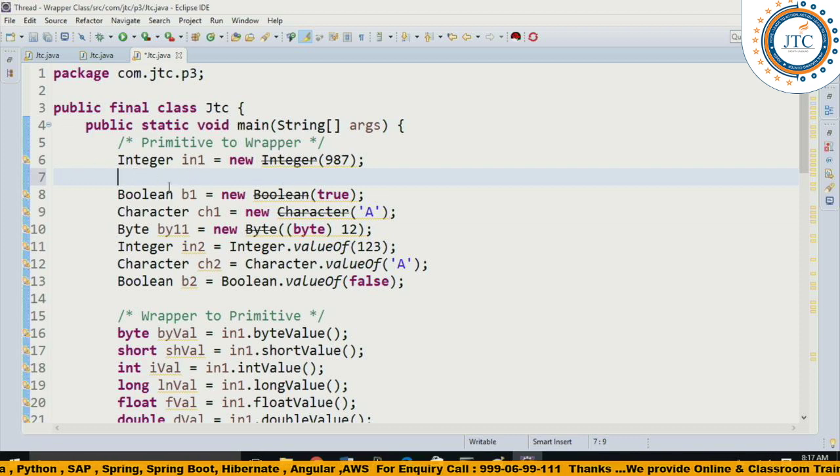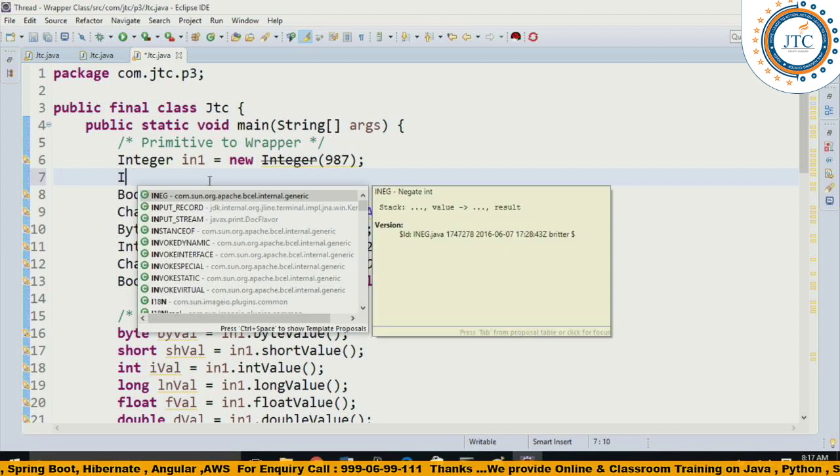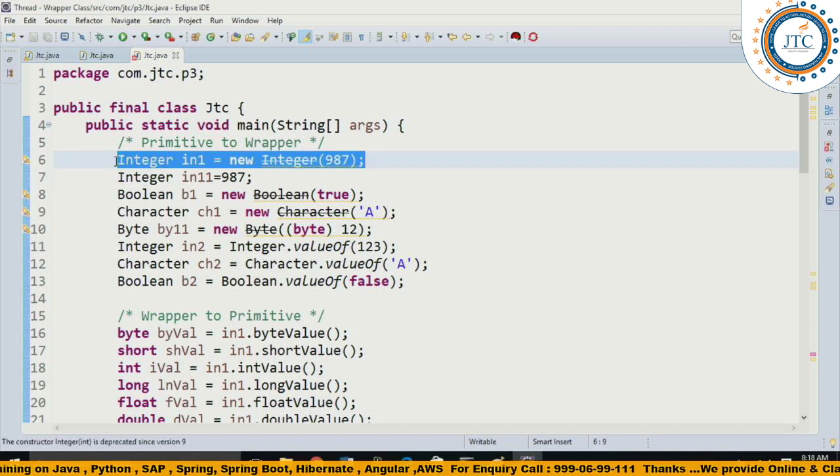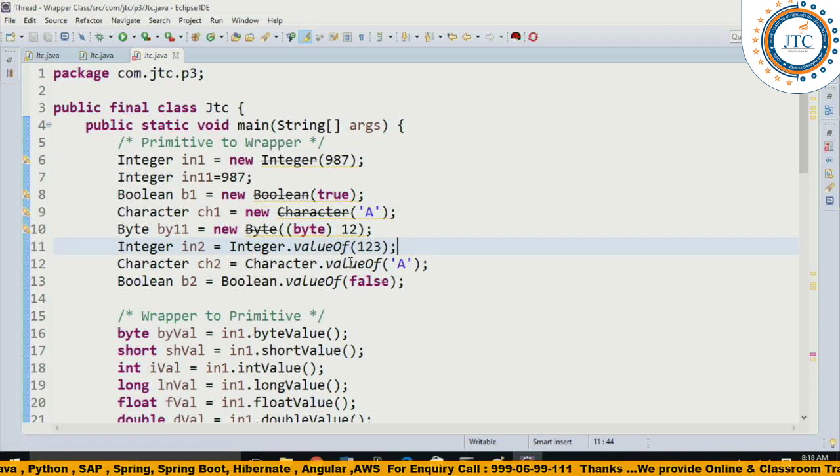So here if I just do like this, Integer.valueOf of 11 here, both are the same thing. No need to write this much. This is the old style of writing it again. You need not write like this. There's no problem. Next one, guys, similarly, that is the Boolean. Even you need not write like this. Character, you need not write like this. So here is the way that primitive values are getting converted to the corresponding wrapper types.